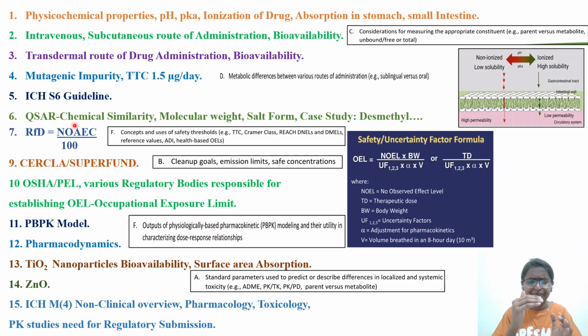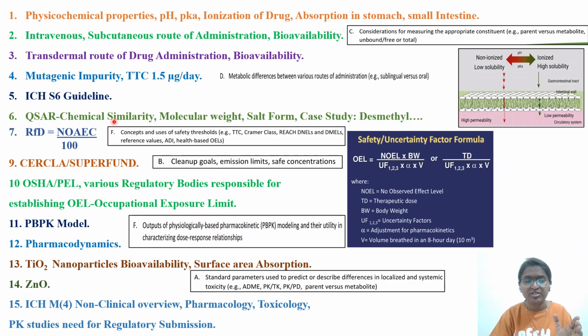Earlier they used to wait for in vivo data, but now, for example, for the qualification of impurities, you can use in silico prediction and mitigate the risk. You can prove the safety of that particular impurity. So like that, one question was related to QSAR.